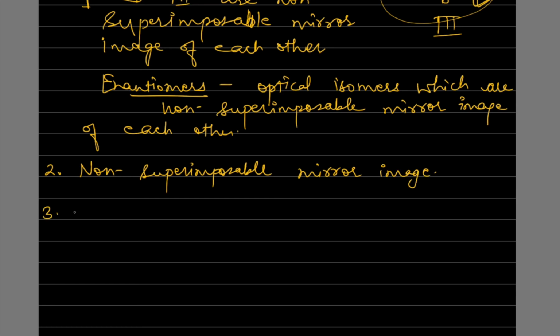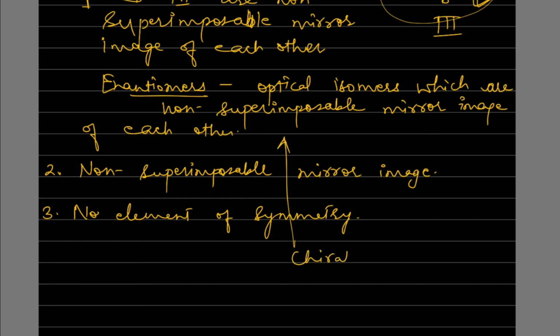Now moving to the third condition, it should not have any plane or any axis of symmetry. So no element of symmetry should be present. This type of compounds are called chiral compounds, and the carbon is called a chiral carbon.